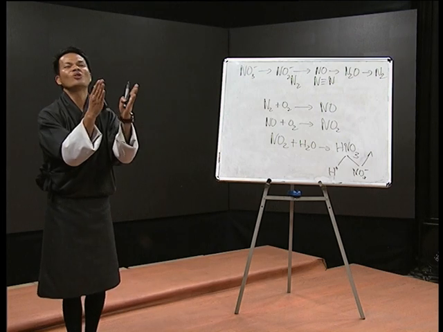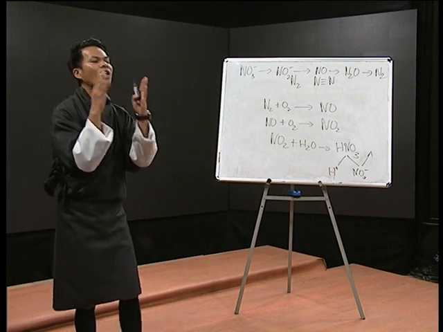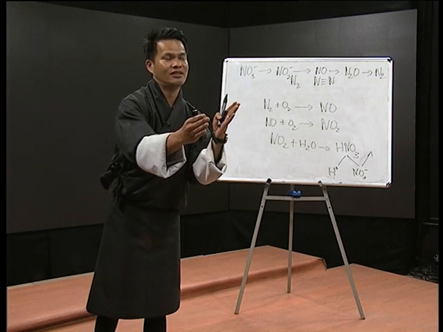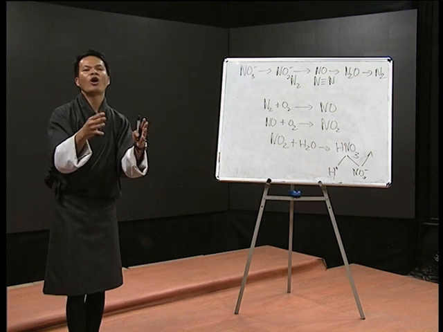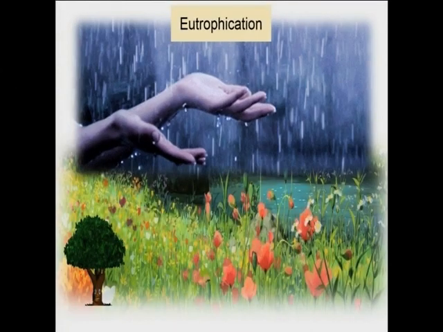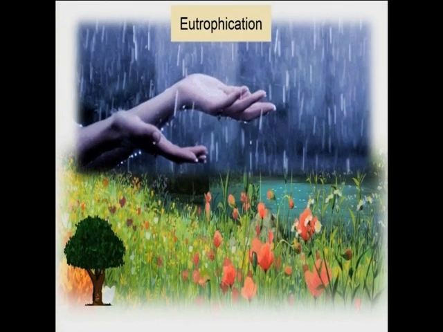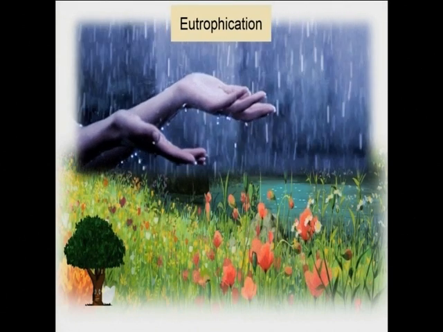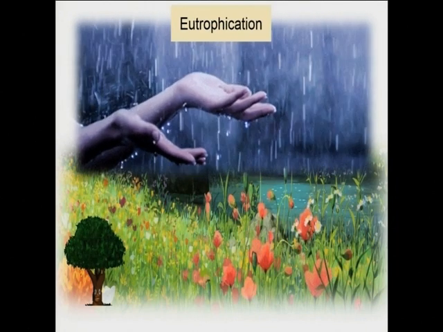And when there is no photosynthesis taking place, the production of oxygen will be less. At that time, aquatic beings like fish, octopus and different living organisms that are inside the water will suffocate from lack of oxygen. And this process is known as eutrophication.